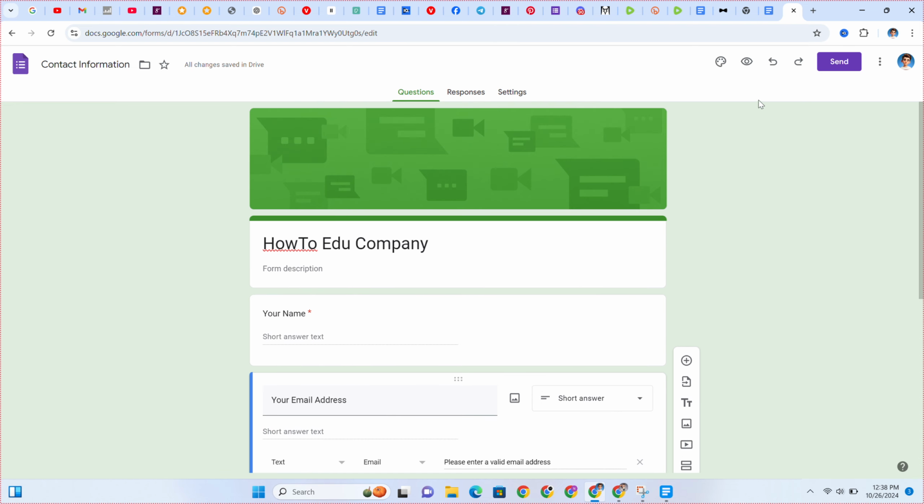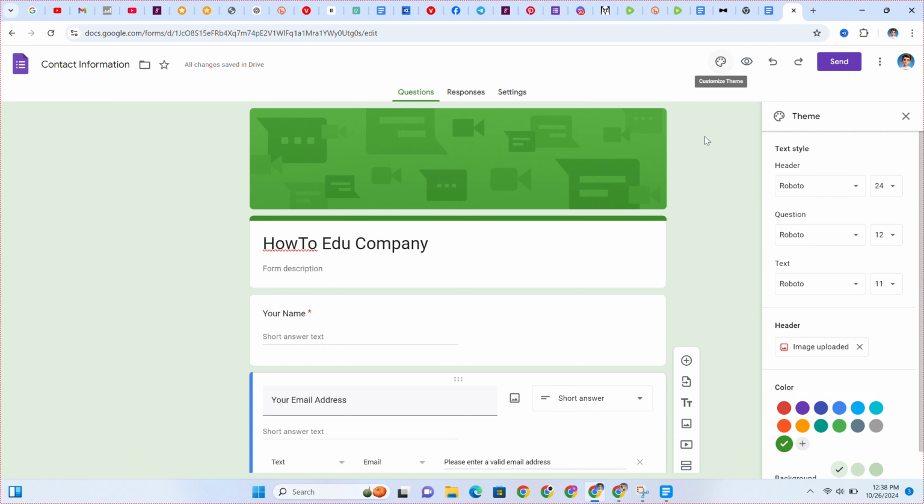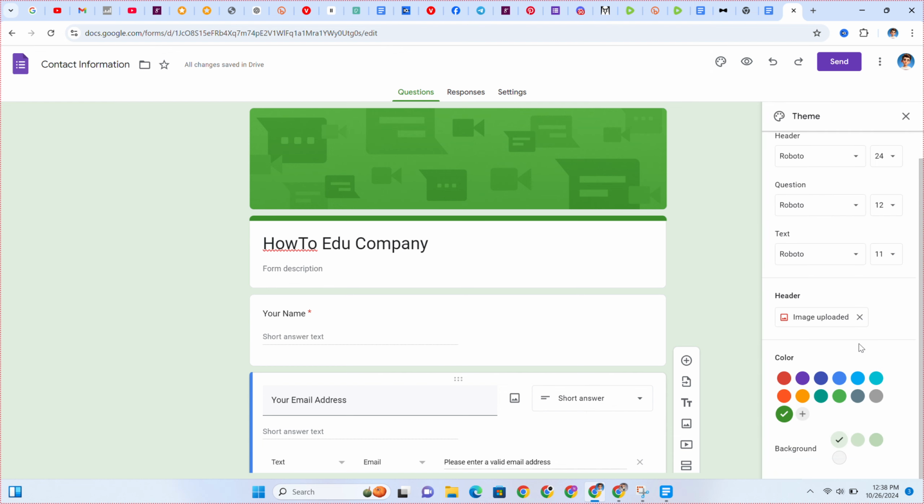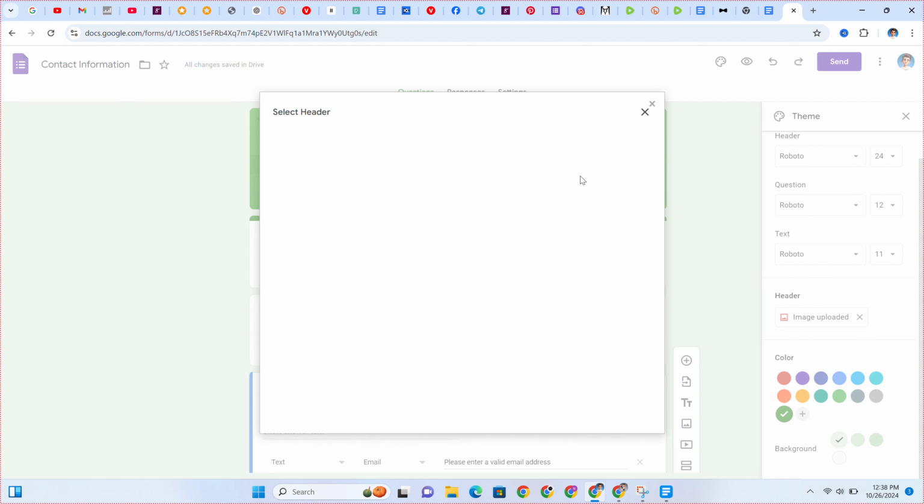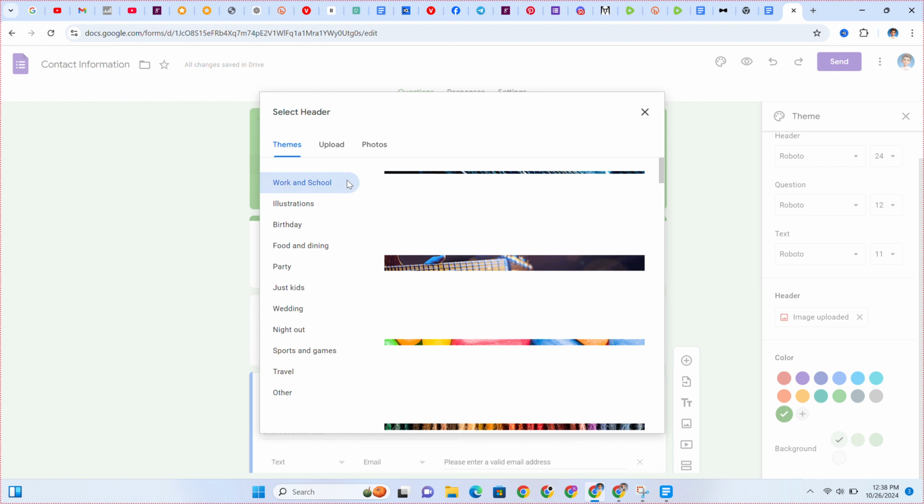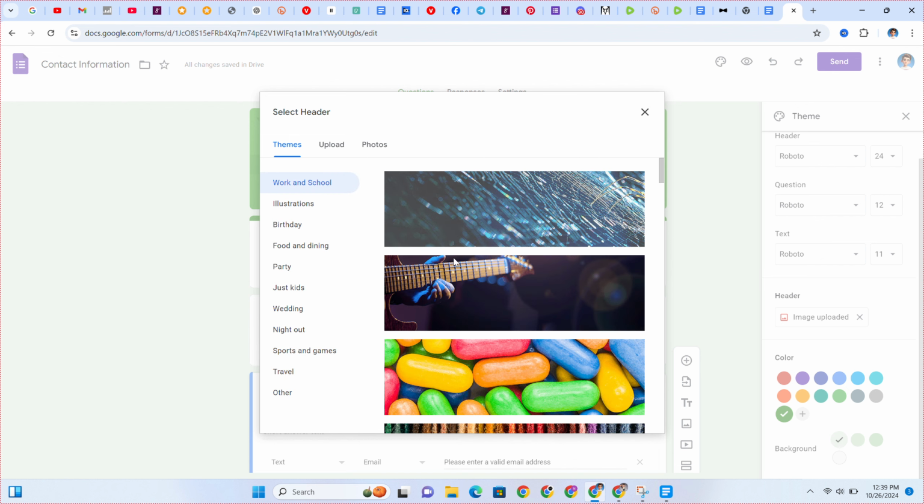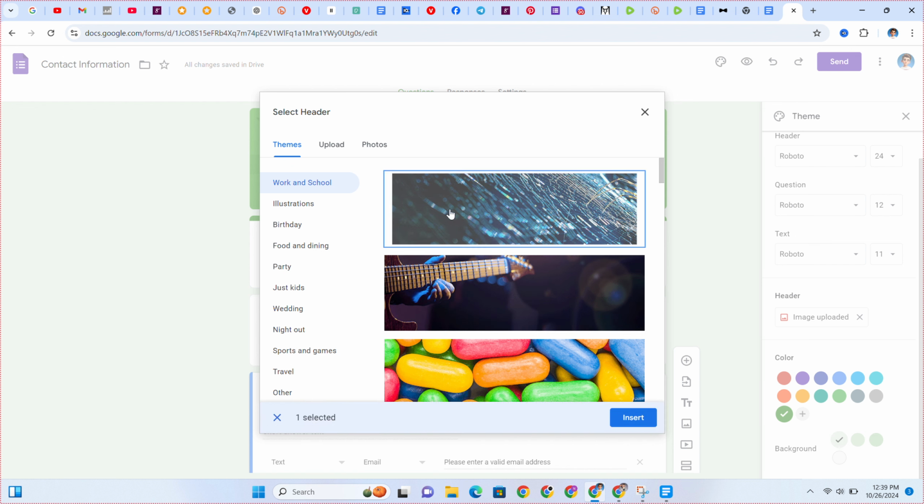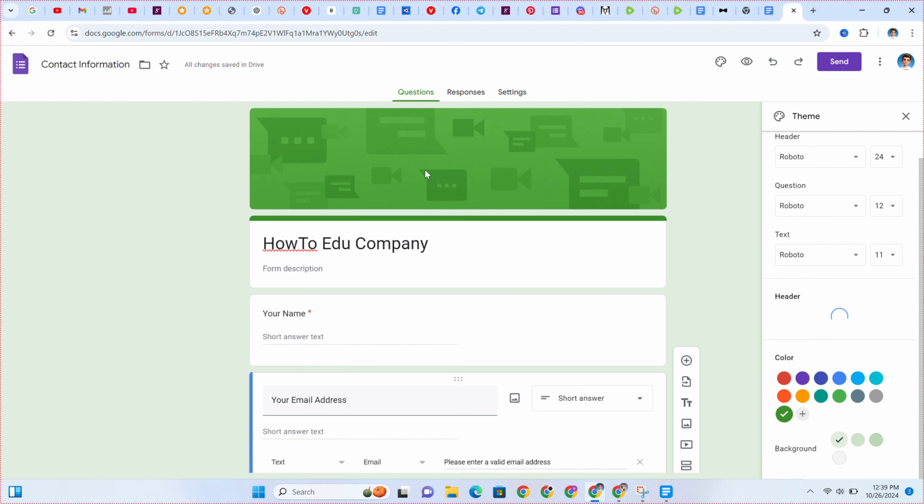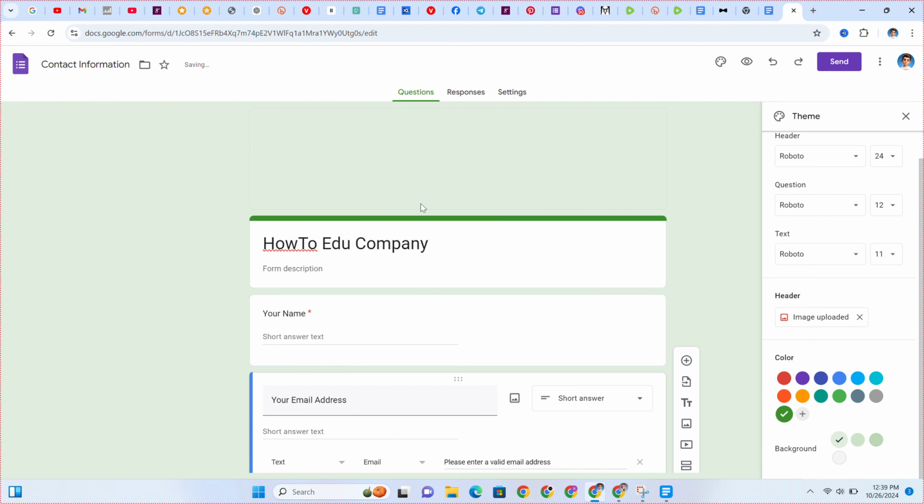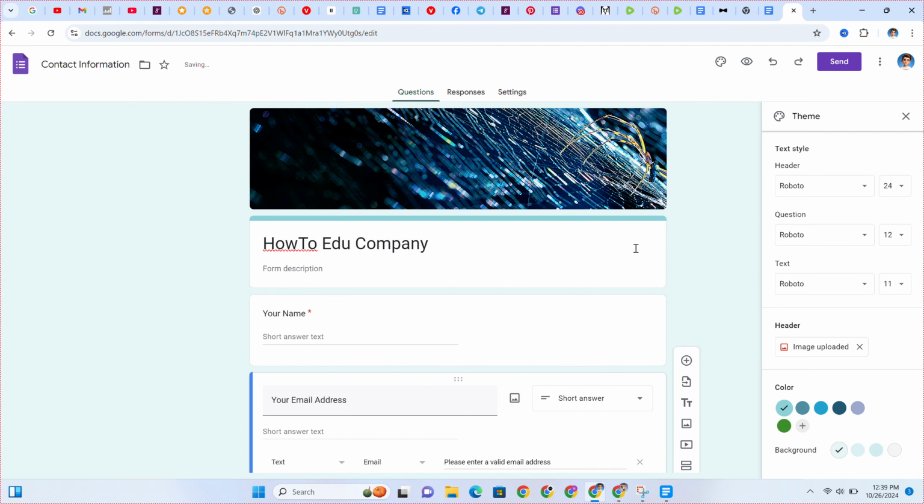You can still come on here and customize the theme color. You can change the image header. It is green currently. I can come on here and pick this, and I would insert this, so this would change automatically. Then you can adjust the header, adjust the color, and everything.